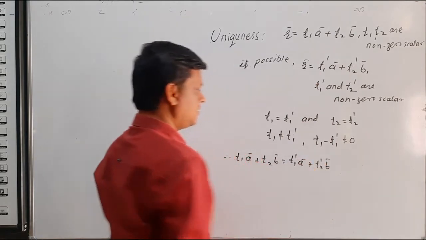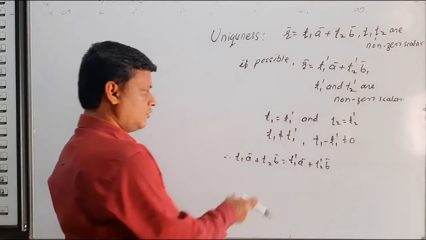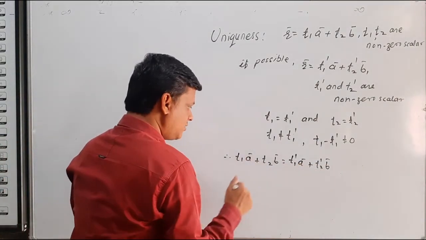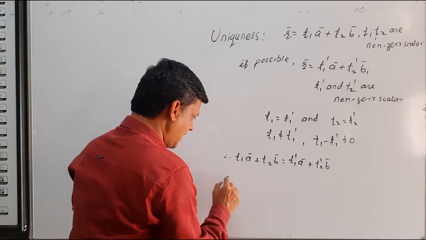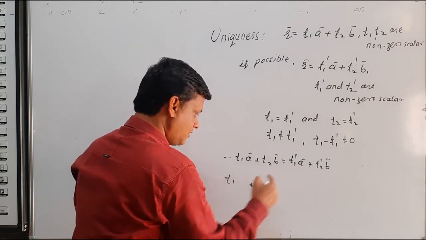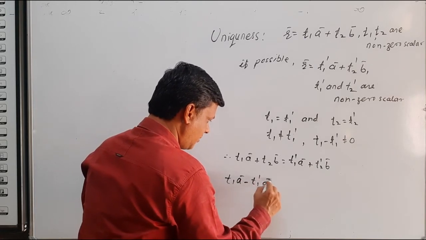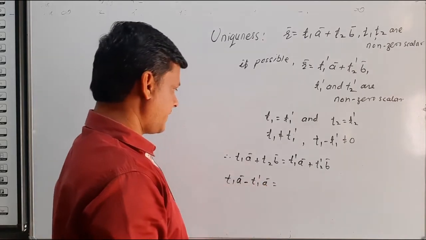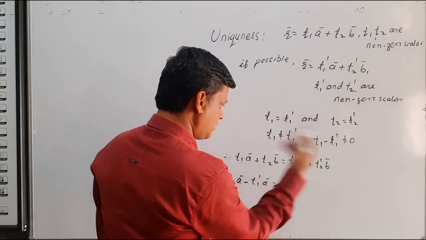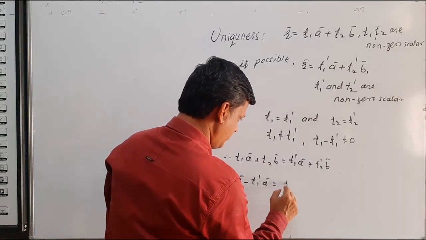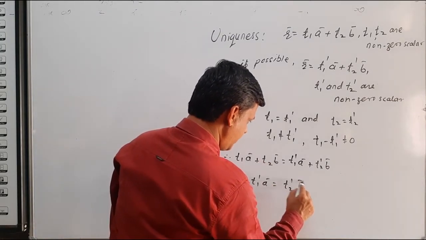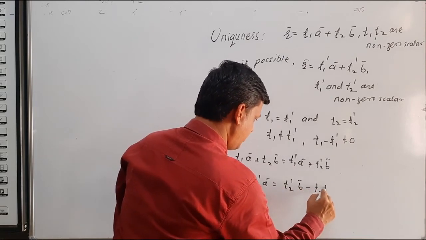If we transfer the RHS to the left hand side, we write this as T1 A bar minus T1 dash A bar is equal to, transferring this to the right hand side, T2 dash B bar minus T2 B bar.